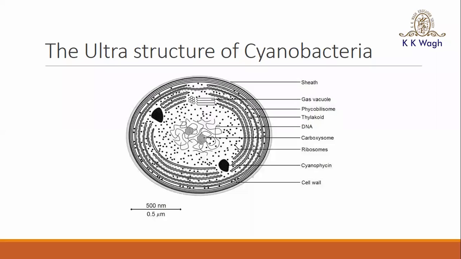Next is the photosynthetic apparatus. The thylakoid is present, and it possesses the different pigments. Then the ribosome, which is 70S in nature. And then glycogen or alpha granules. What are the functions of these glycogen or alpha granules? This dotted structure, these glycogens and alpha granules are the site of storage of excess photosynthetic product.